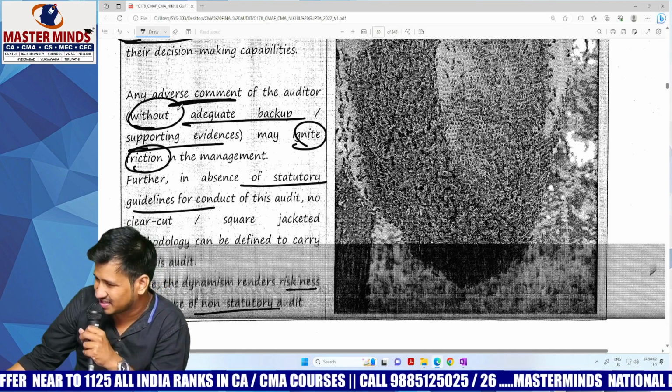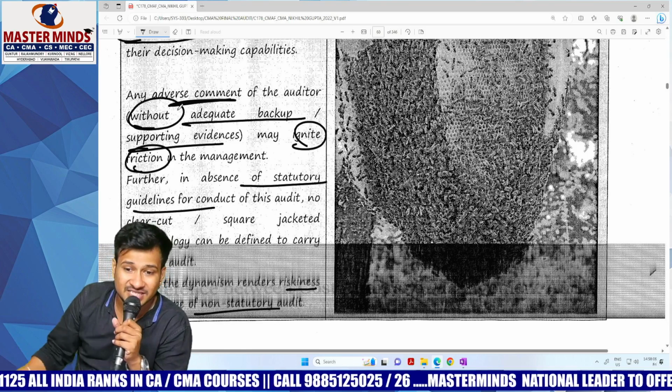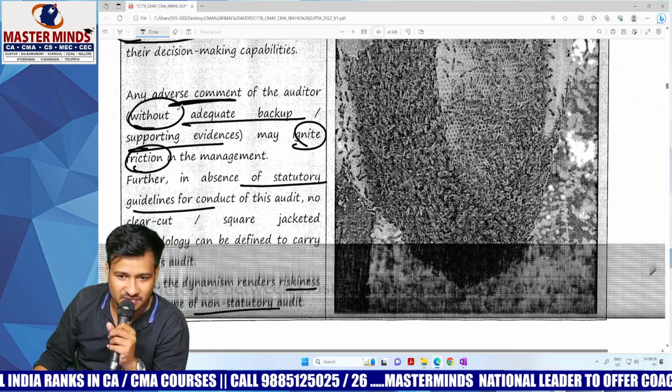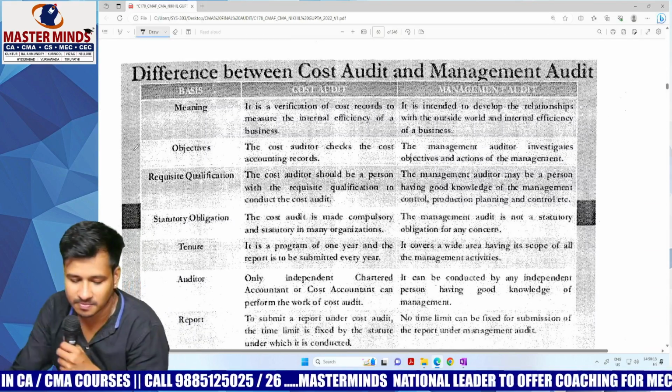It's very, very risky. And also you cannot point out your peer all the time. Many ego clashes will come. So you have to be very, very careful while conducting the management audit.